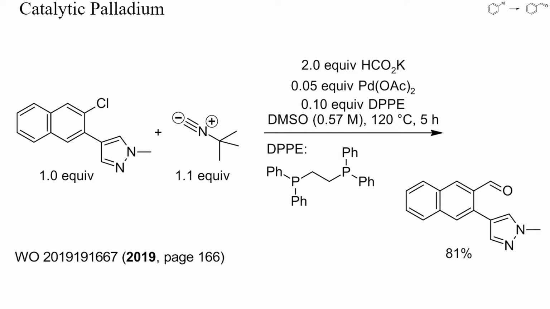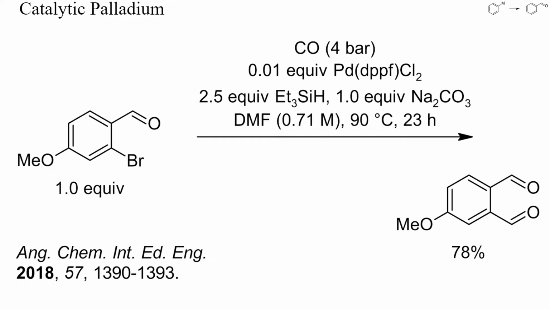Instead of carbon monoxide, isoelectronic isonitriles can also be used as formyl cation equivalents. Here, the reaction was conducted in DMSO at 120°C for 5 hours. Again, formate was the reducing agent. In this example, triethylsilane was used as reducing agent.